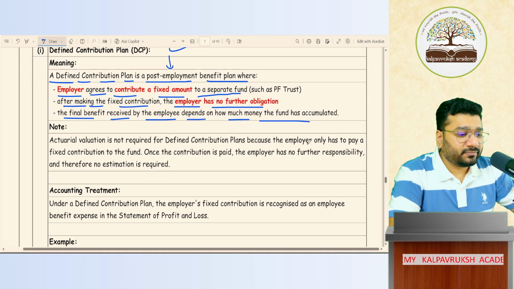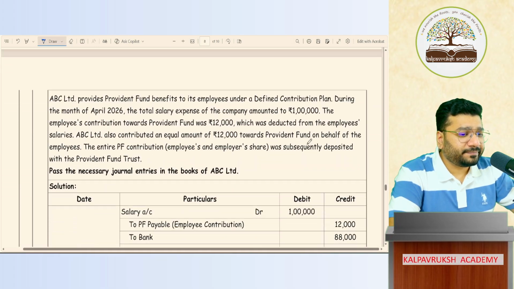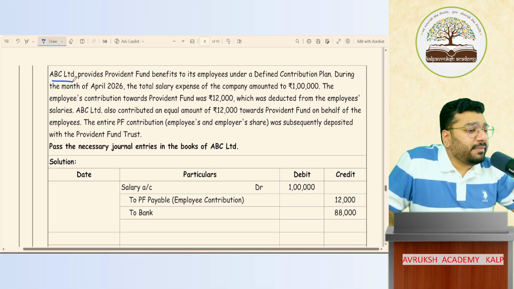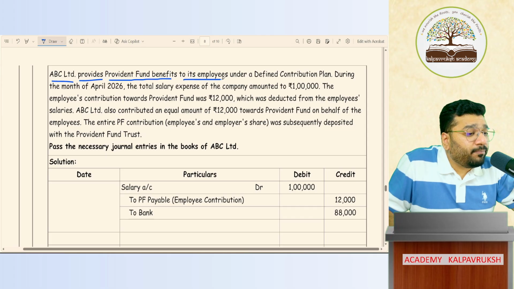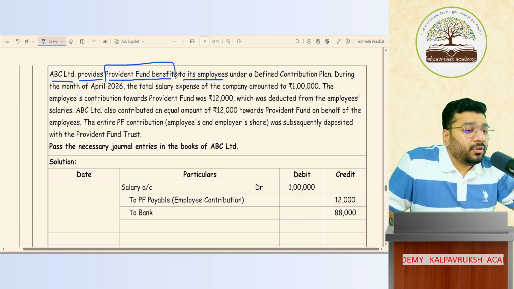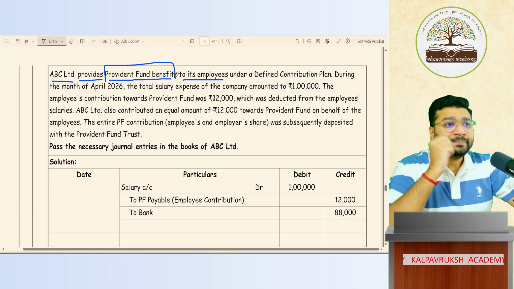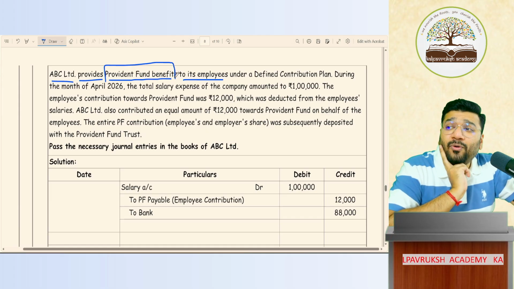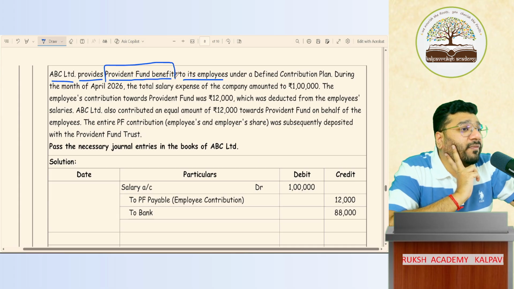Sir, puri sir. No problem. Example is there. ABC Limited provides provident fund benefit to its employee. You know what is PF? Oh, provident fund. What is provident fund?